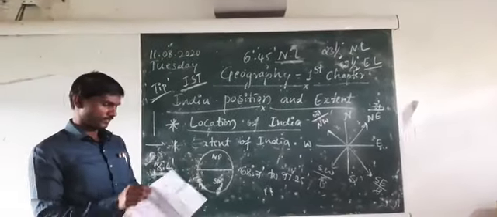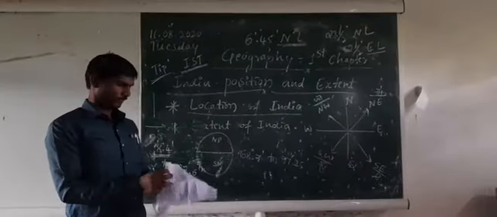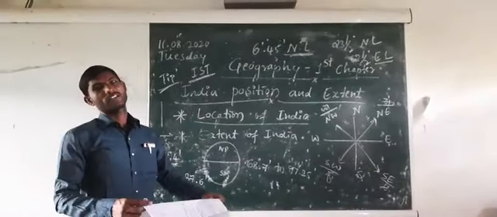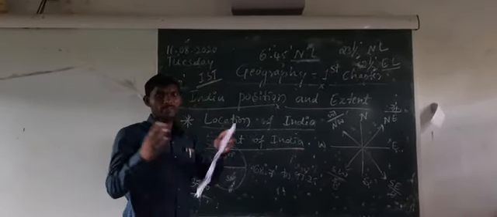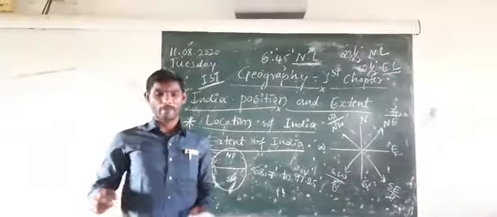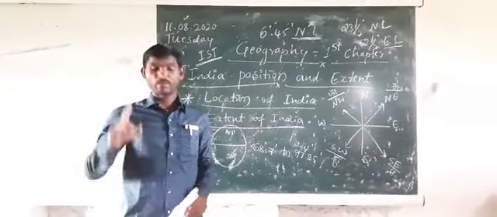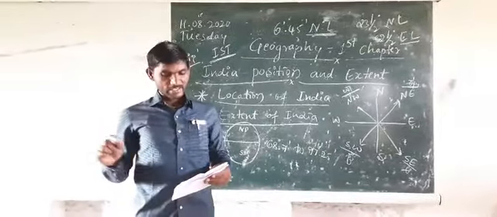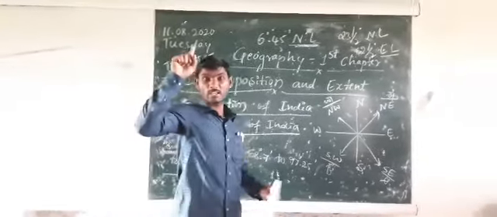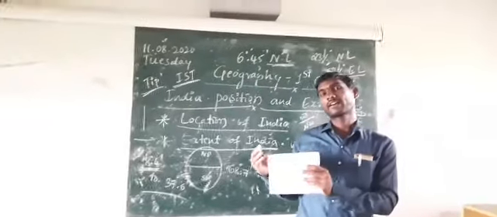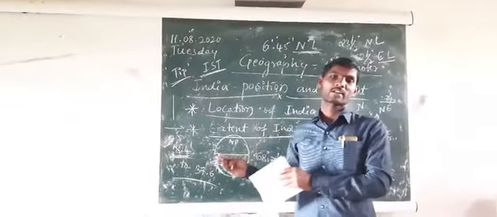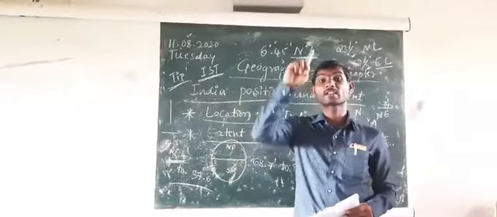The next one is the extent of our country. Extent means spread. How much is our country spread out? The first point: India is the 7th largest country in the world. What rank did it get? It got the 7th rank in the world.